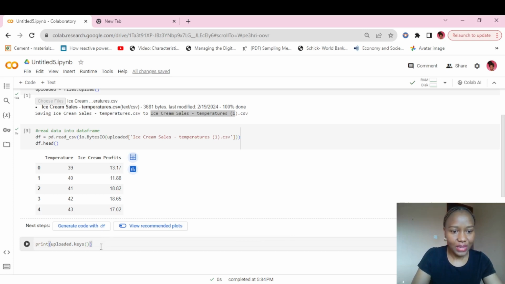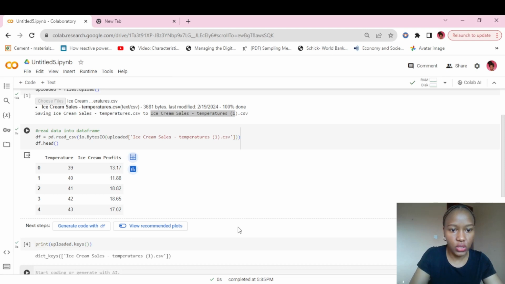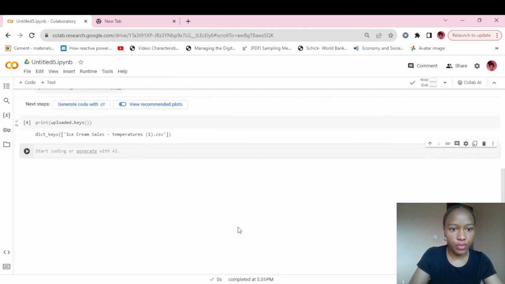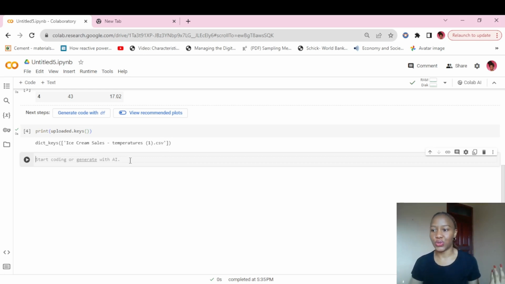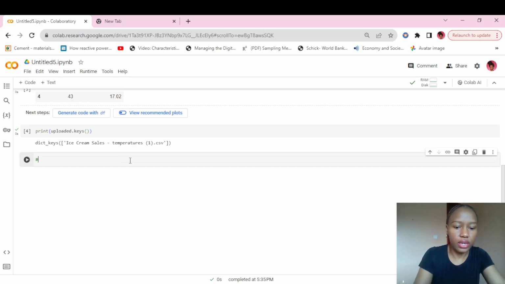So the next step here, print uploaded.keys. It just helps us to know the name of the data set, just for you to affirm that's the name of the data set that you want. So from there, what do we want to know? Let's get the general info about the data frame. It's right over here, get basic descriptive. Okay, this is the basic descriptive statistics about the data set.